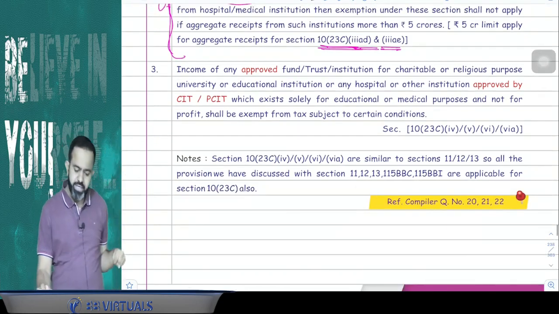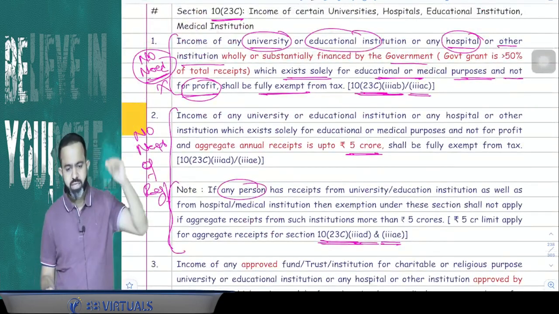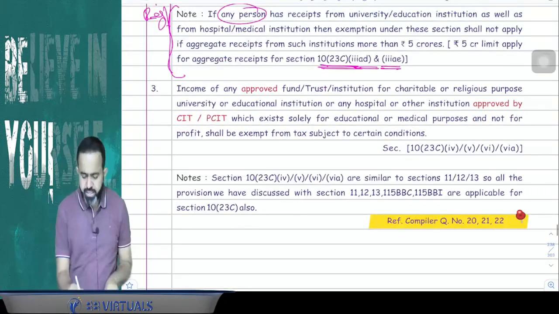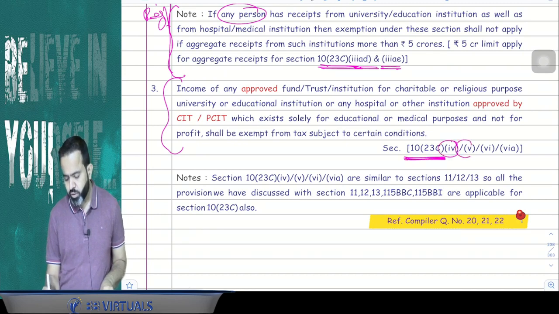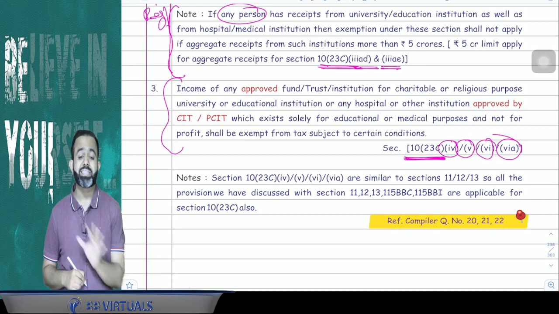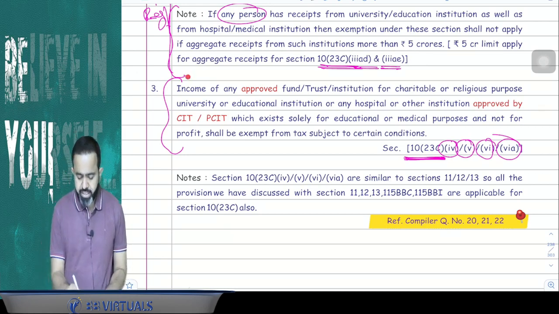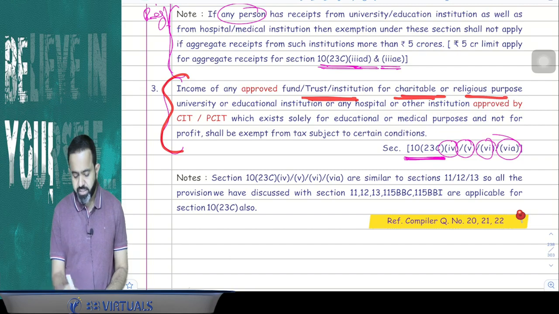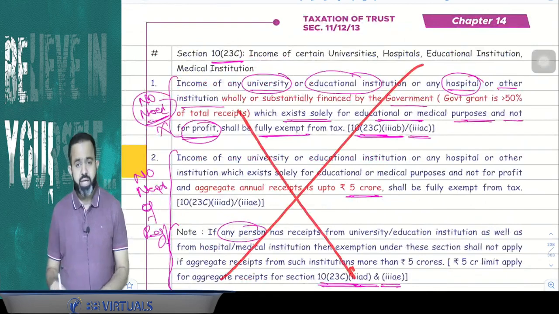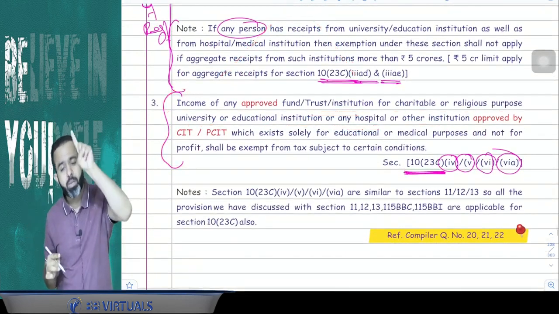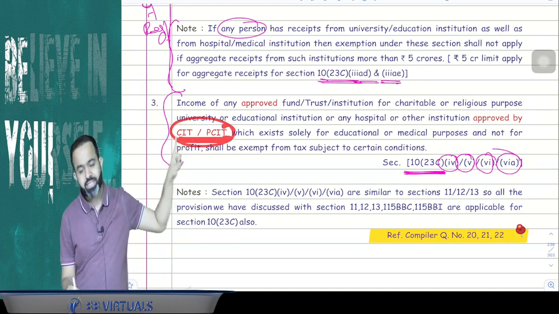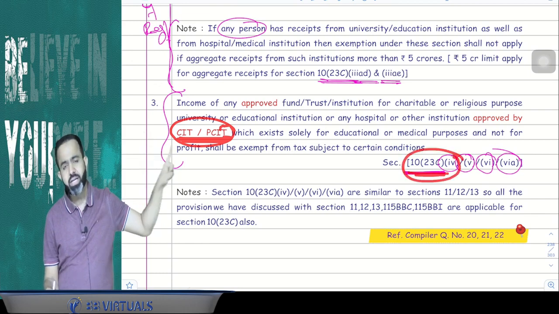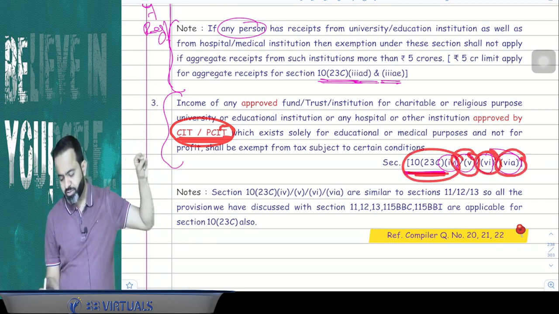Now the last point says that suppose any educational institution or hospital is not covered in these two parts, then guys, in the third part there are certain sections, that is 10(23C) clause number 4, clause number 5, clause number 6 and clause number 6A. They are saying that if any educational institution or trust for charitable or religious purpose, university, educational institution, hospital and all, is not covered in the first two parts, then they have to apply for approval to the CIT/PCIT under section 10(23C), clause number 4, clause number 5, clause number 6 or clause number 6A.